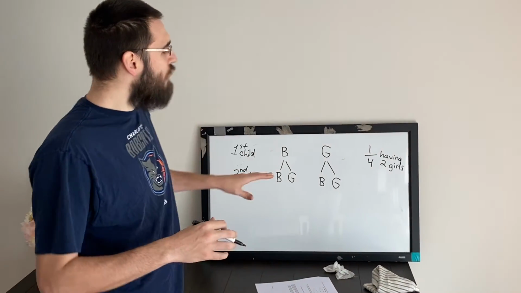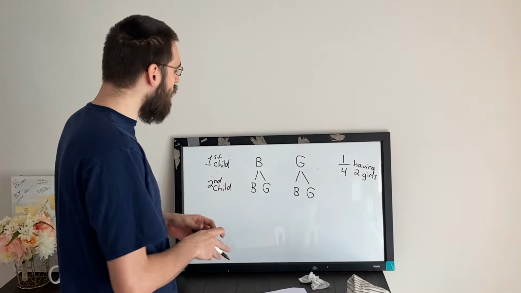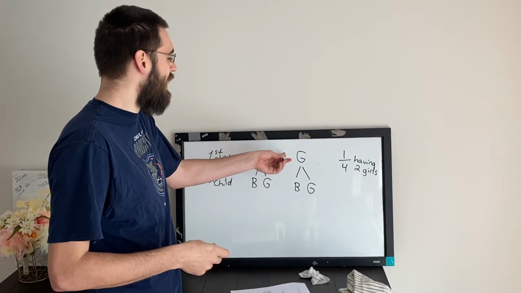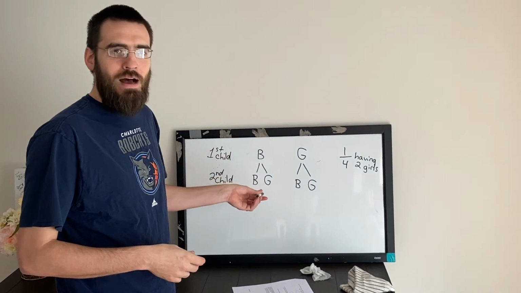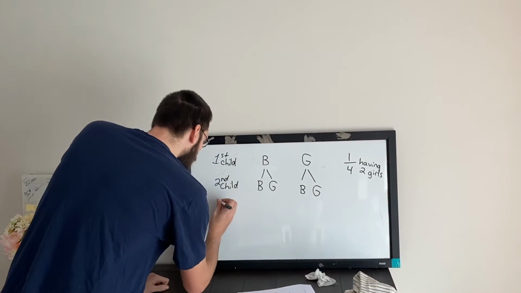Now, if we were to continue this on, we can do this for any number of children. It's going to change. And I know some of you are probably looking at this saying, well, we had 2, then we had 4 different possibilities. We probably would have 6 possibilities. Not quite how it works.